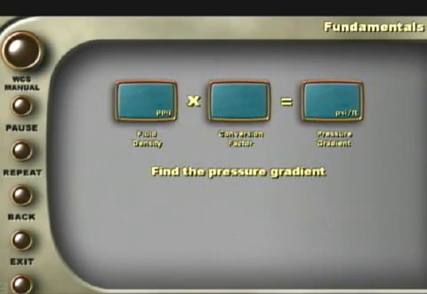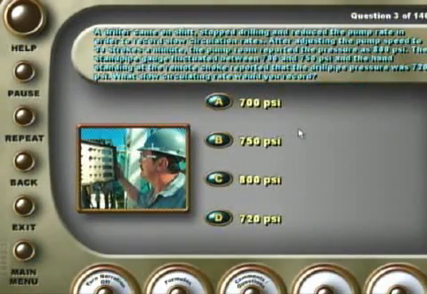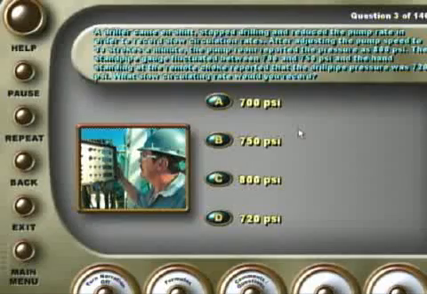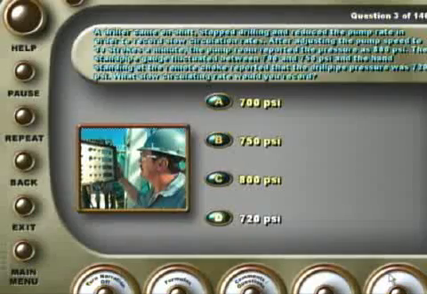Now, try your hand at calculating the pressure gradient of a fluid in psi per foot. Let's say the pump room reported the pressure as 800 psi. The standpipe gauge fluctuated. The correct answer is highlighted in white. Click the Continue button to proceed.